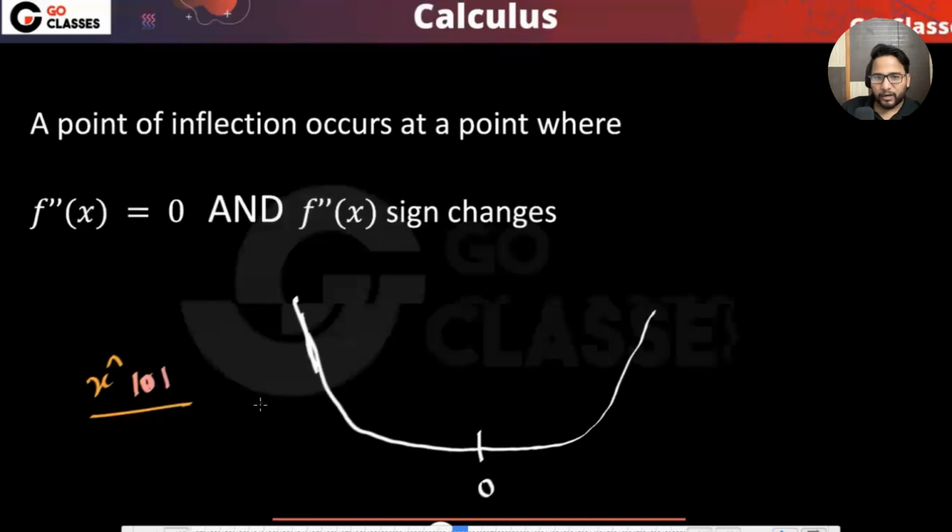So basically what I'm saying here is, if you have some graph, let's suppose x^100, and you take some point in this region, just before zero or just after zero, it is very much flat. This graph must be very flat because around the zero it is almost zero, right? So at this point, if you check f''(x), then it is almost zero, and before that also it is almost zero. After that also, it is not even changing its sign. So these points are not points of inflection. That's what I'm saying.